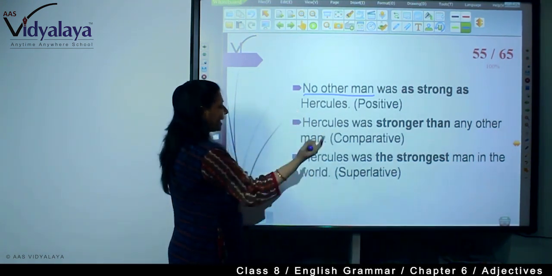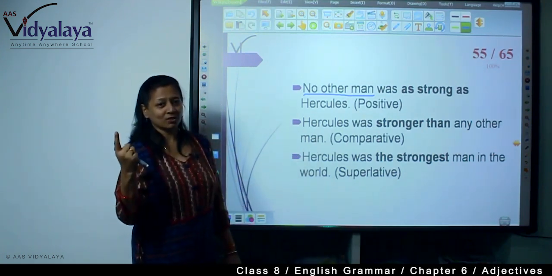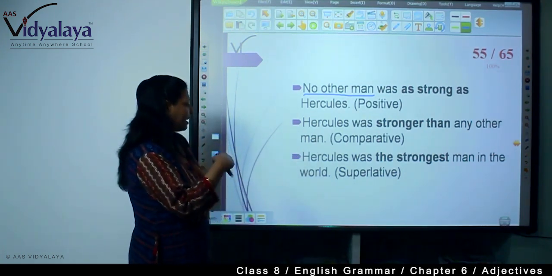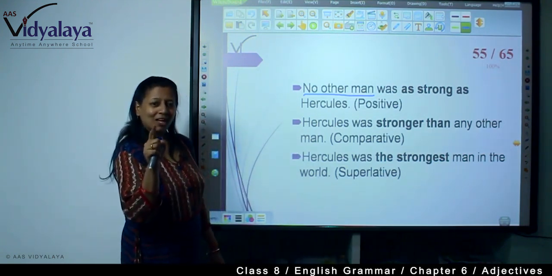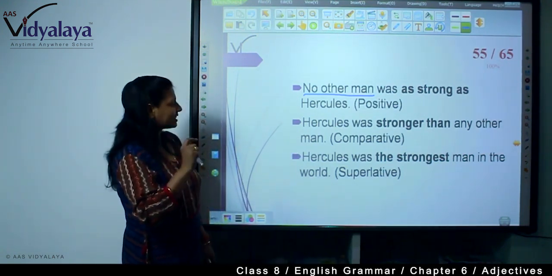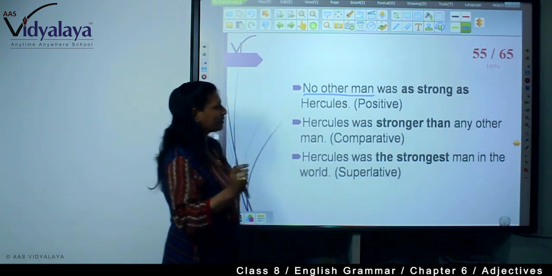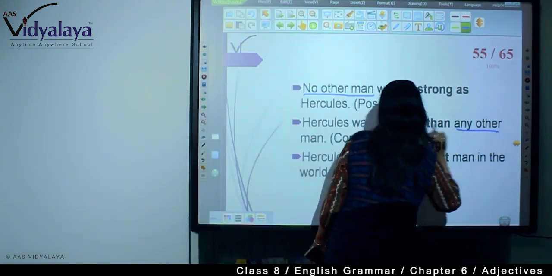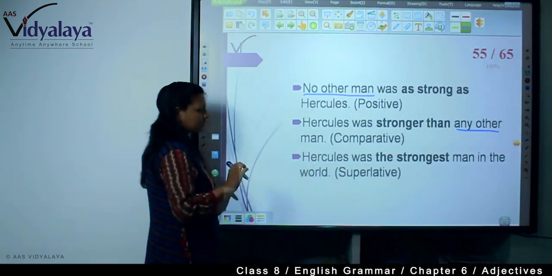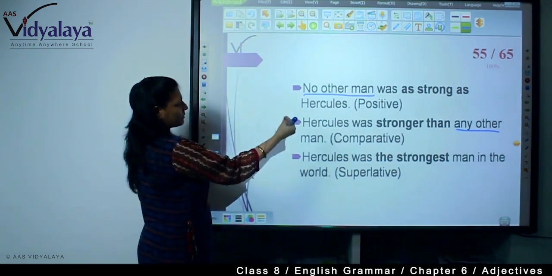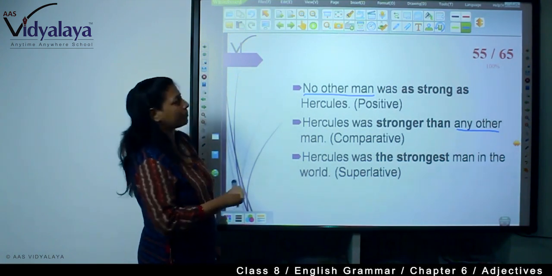Here "stronger than any other," there "most other," as in the earlier slide. And here "the strongest," there "one of the." So try to understand, these are the changes and you will have to be very careful. This is the rule you will have to follow everywhere. See? So that is the positive, this is comparative, and it is superlative.